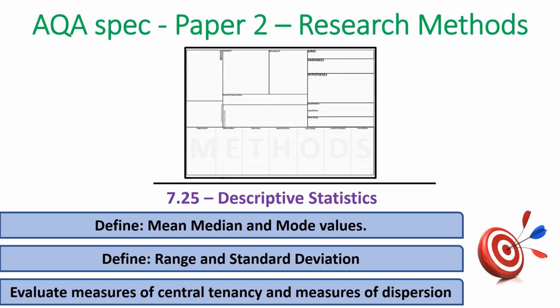In this video we'll be looking at descriptive statistics. What do we mean by descriptive statistics? Well, it's the mean, the median and the mode as measures of central tendency, and the range and standard deviation as measures of dispersion. We'll also evaluate briefly each of these measures of central tendency and measures of dispersion.